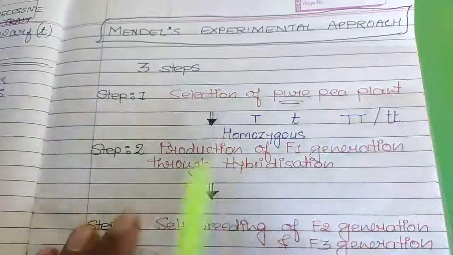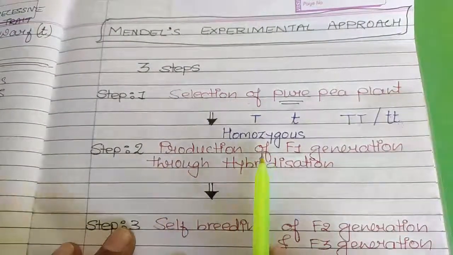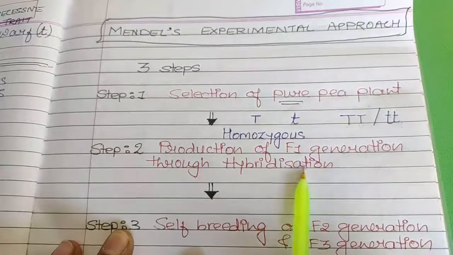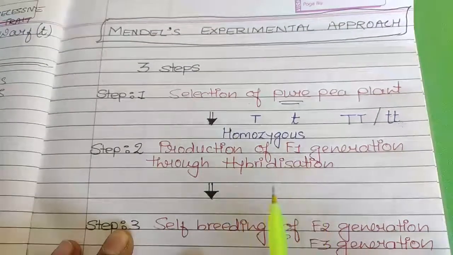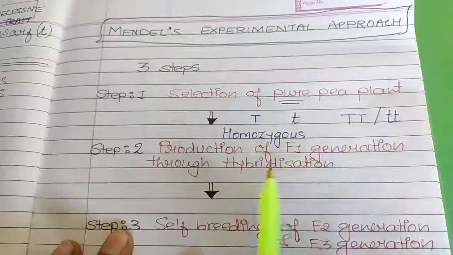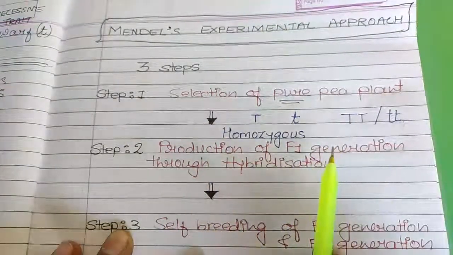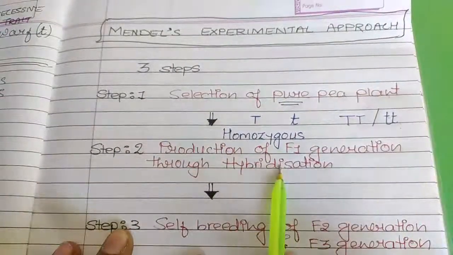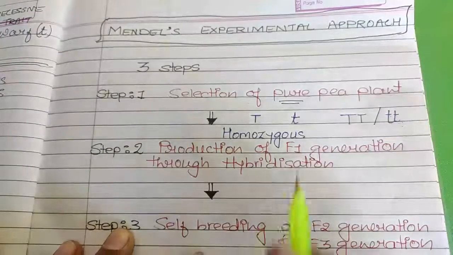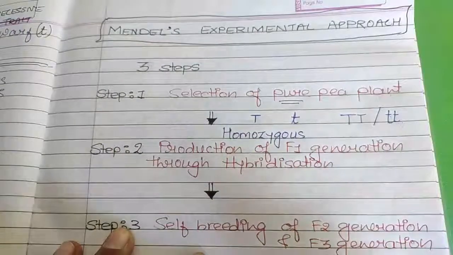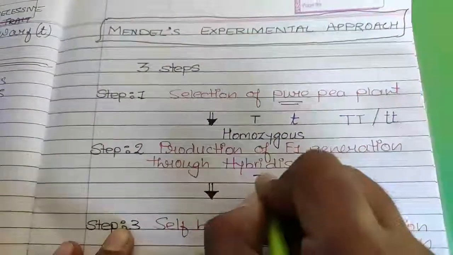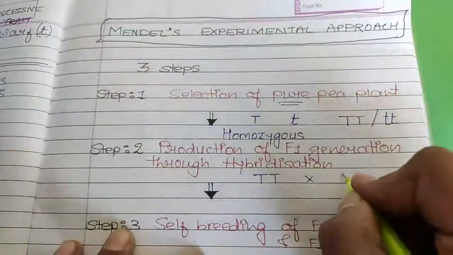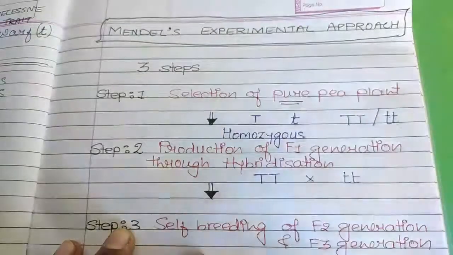The second step is production of F1 generation through hybridization. Here the term hybrid is used. That is also not new. In 9th standard you have already studied about hybridization, but that was for animals. Here we are using it for plants. So how exactly did he make his hybrid? Say for example, the same feature we are going to take again. He will take pure tall plant and cross that pure tall plant with pure dwarf plant.